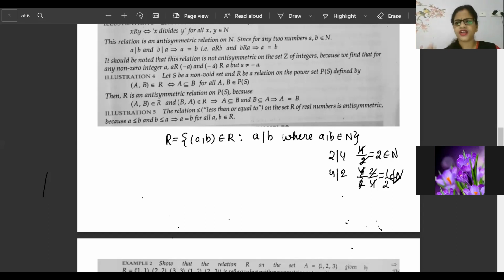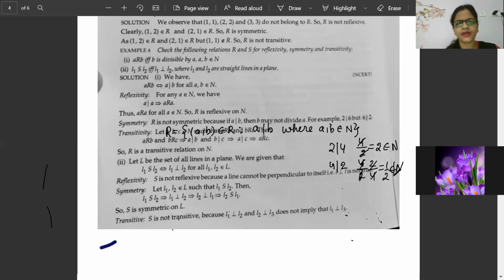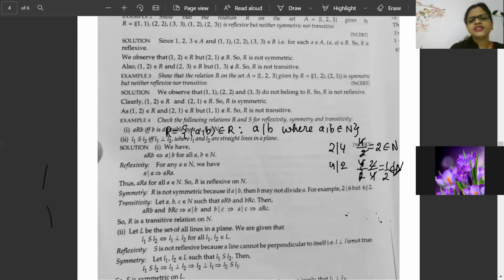Now, I have not shown you the answer. Let's see what the book has told. We may be wrong, our understanding may be wrong, but the book is telling the same thing. See what the book is telling. R is not symmetric because A can divide B, but B may not divide A. For example, 2 can divide 6, but 6 cannot divide 2.